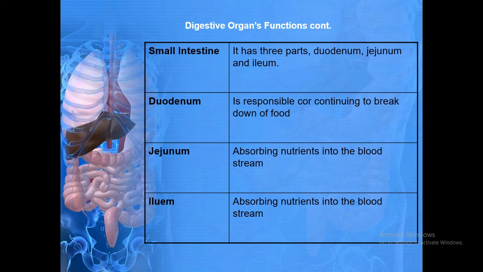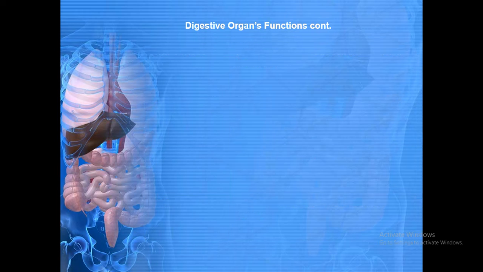Small intestine, it has three parts: duodenum, jejunum, and ileum, through which different enzymes and juices mix together and make chemical breakdown of food. And at last, duodenum is responsible for continuing the breaking down of food, and absorption of food also takes place starting here. Jejunum and ileum absorb nutrients into the bloodstream; both have the same work function.